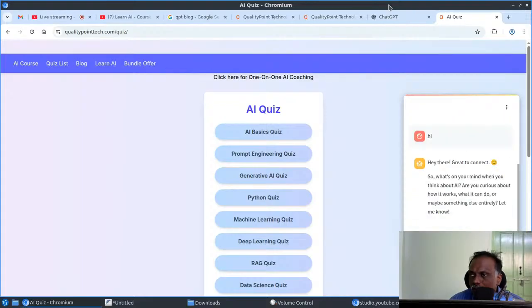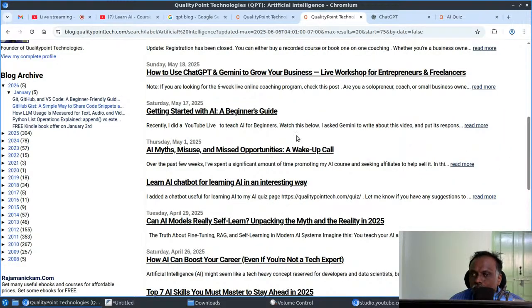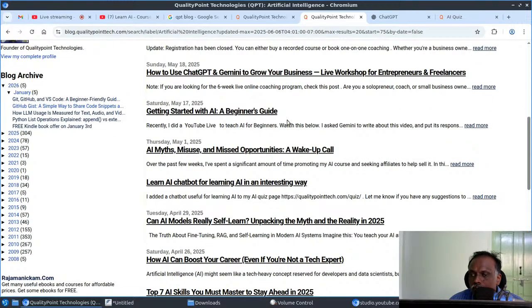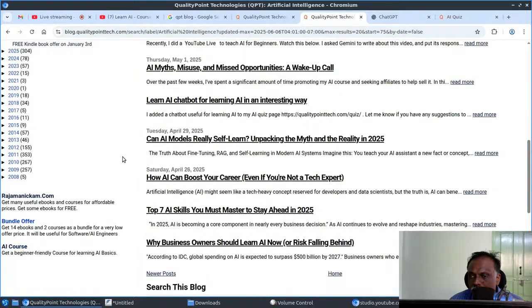That's what learn AI chatbot for learning AI in an interesting way. So this is about self-learning. It is a common question: can AI models really self-learn? So it is about clarifying the myths.